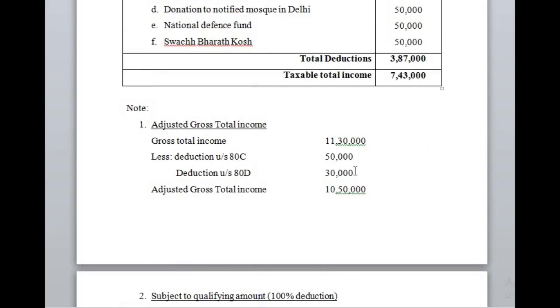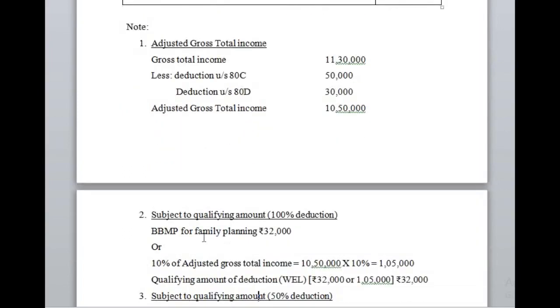So here the adjusted gross total income is 10,50,000: 11,30,000 is the gross total income, less 50,000 and 30,000, these two deductions under section 80C and 80D. Now for the qualifying amount of deductions. Here the SSC has made donations to BBMP for the purpose of promoting family planning, rupees 32,000.